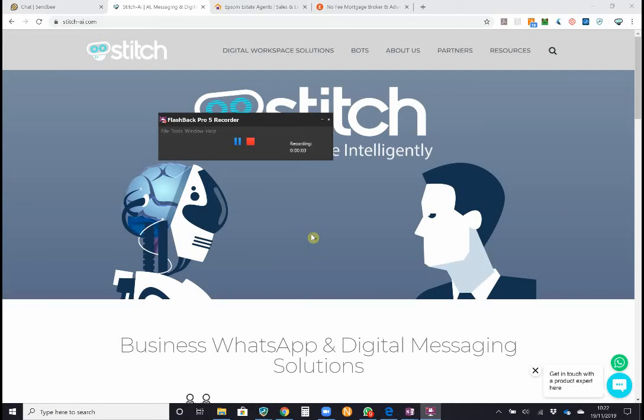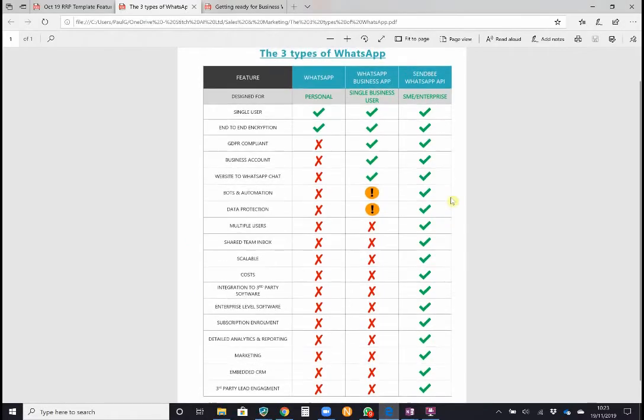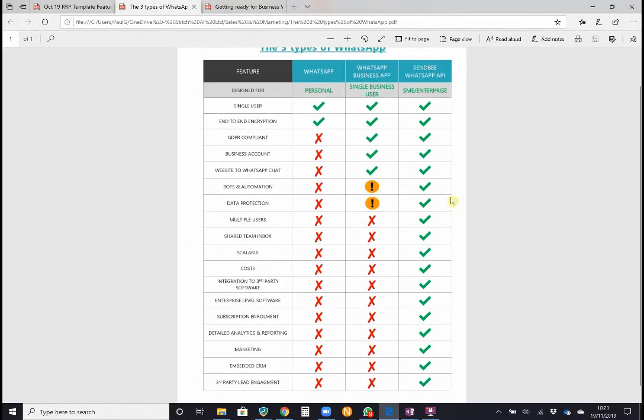We're going to give you an overview of WhatsApp. If you weren't aware, WhatsApp are releasing their API, which means that businesses will be able to speak to all of the users out there, the billions of WhatsApp users, over WhatsApp. So there are three forms of WhatsApp if you weren't aware. WhatsApp Personal, WhatsApp Business or WhatsApp Single User Business, and WhatsApp API.